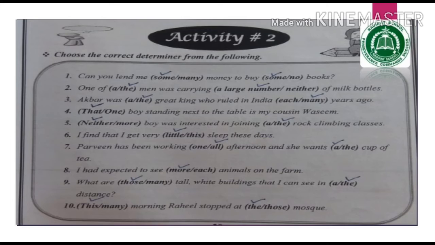Number 10. Dash morning Rahil stopped. This or many? This is a correct option. The correct determiner is this morning Rahil stopped at dash mosque. The mosque. The is the correct determiner here.